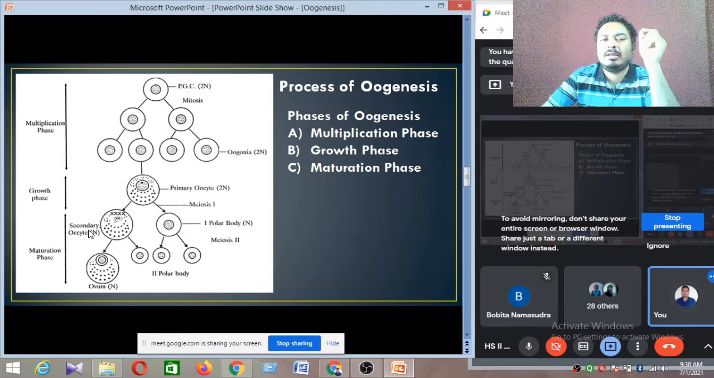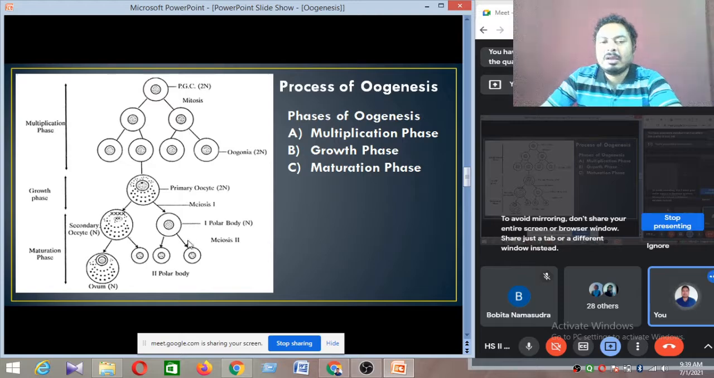Then the secondary oocyte undergoes the second meiotic division, which occurs inside the fallopian tube. The secondary oocyte is converted into one cell that forms the ovum, and another cell that forms the second polar body. This is also an unequal second meiotic division. So the secondary oocyte is converted to the ovum, and they also produce a second polar body.